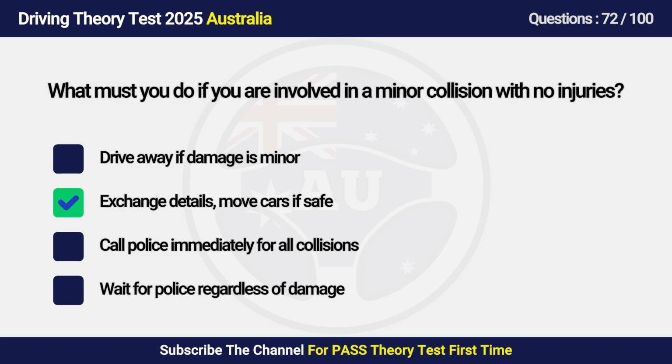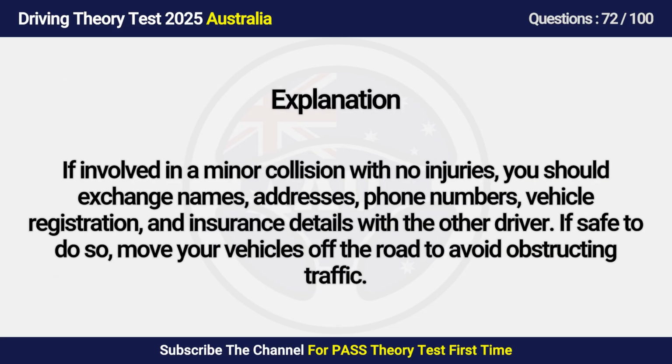Answer is B. Exchange details, move cars if safe. If involved in a minor collision with no injuries, you should exchange names, addresses, phone numbers, vehicle registration, and insurance details with the other driver. If safe to do so, move your vehicles off the road to avoid obstructing traffic.